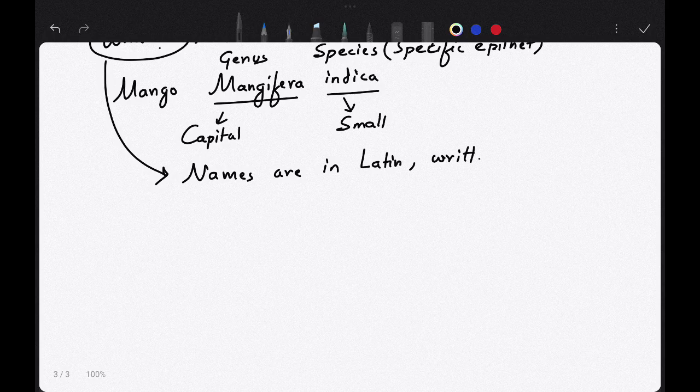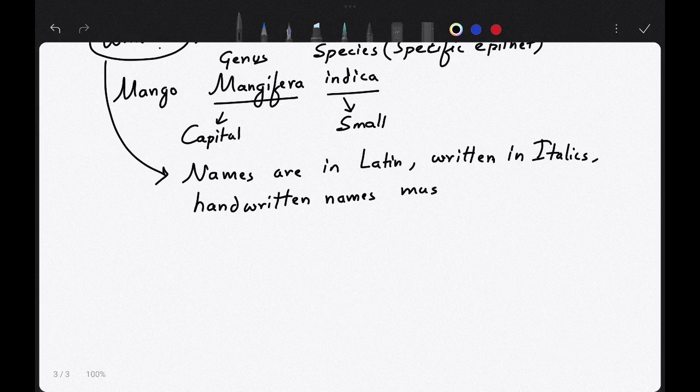If handwritten, the names must be underlined.